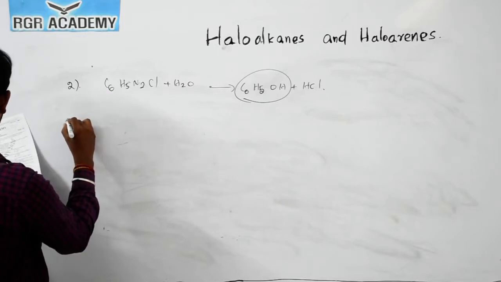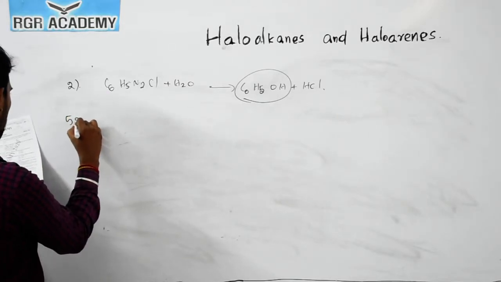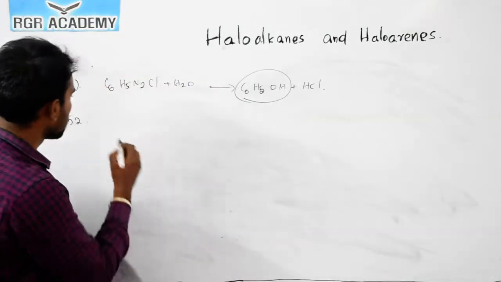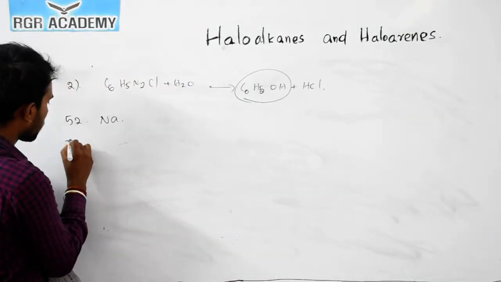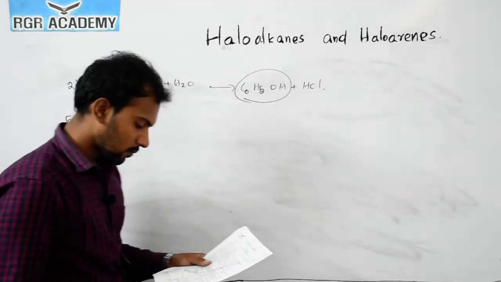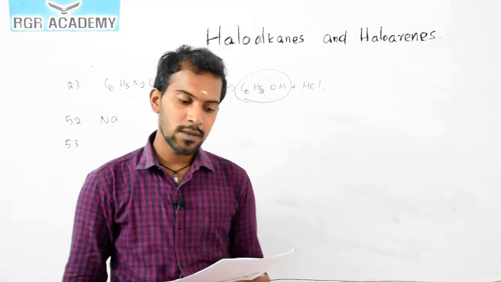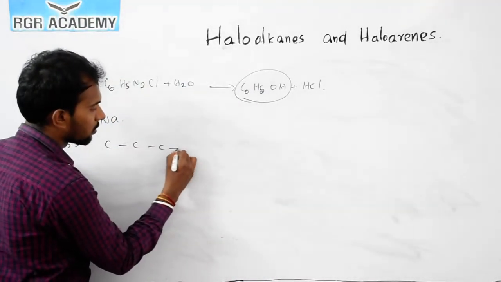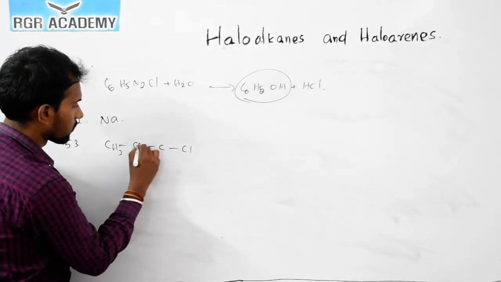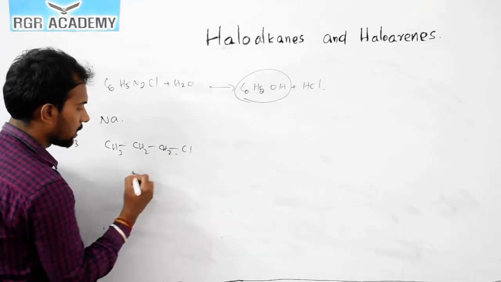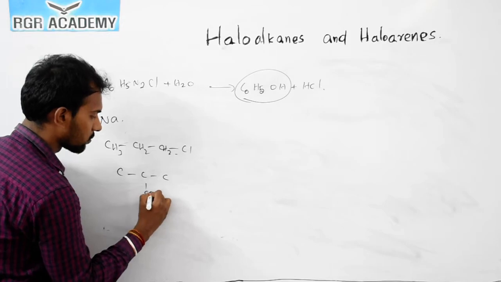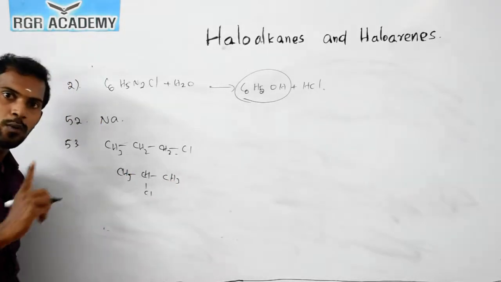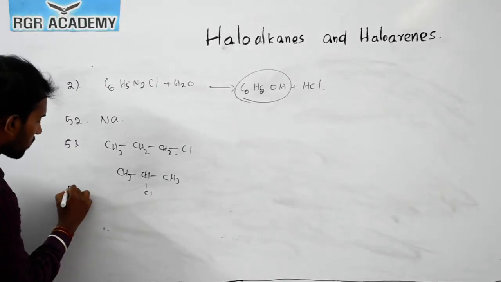Now the question number 52. Which of the metals is used in the Wurtz synthesis? In Wurtz synthesis we are using sodium, right? Now the question number 53. How many structural isomers are possible for the molecular formula C3H7Cl? Carbon, carbon, carbon, Cl. There are only 2 possible isomers. So the answer is 2.